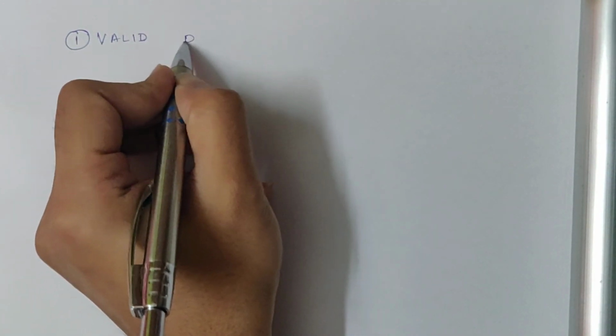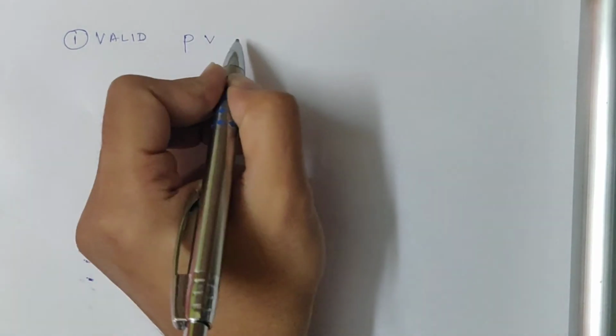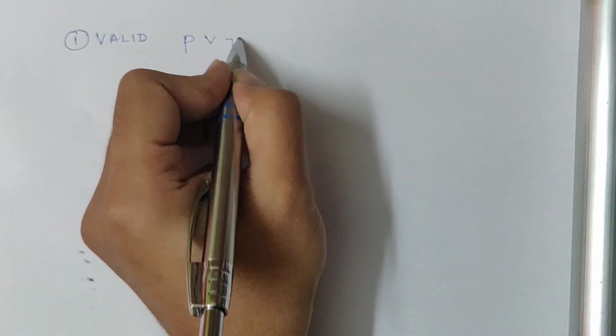A valid sentence is one which is true for all truth assignments. For example, this one. This sentence, whether you assign P to be true or false, is always coming out to be true.